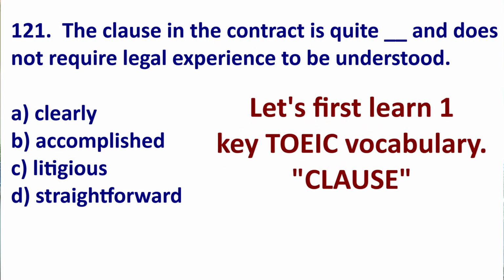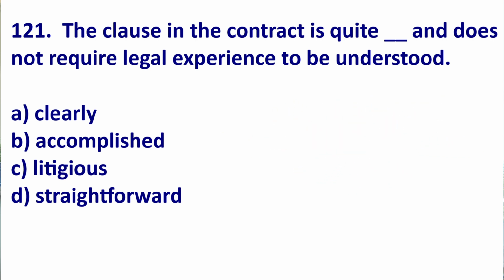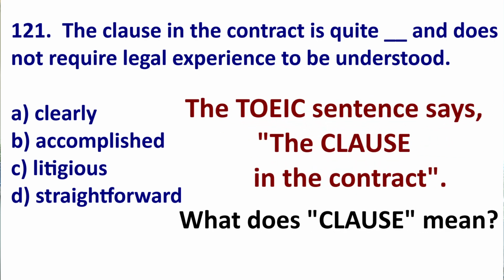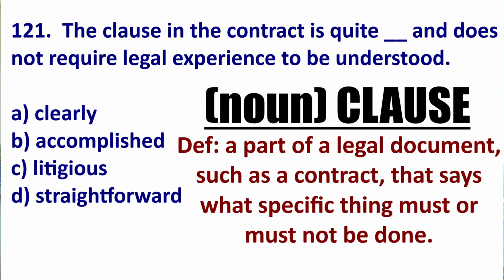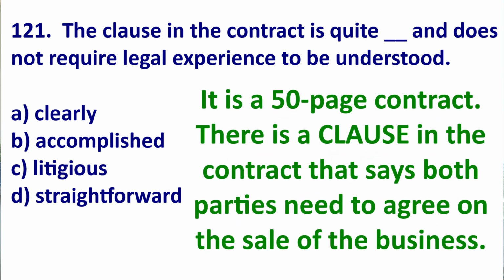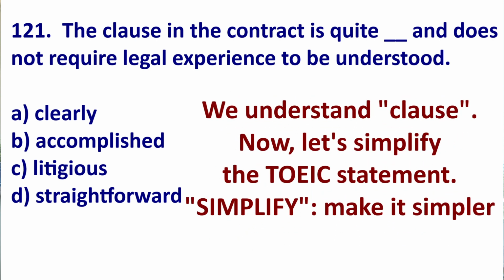Let's go over one key word in this TOEIC statement. It says the clause in the contract. Well, what the heck does clause mean? A clause is a part of a legal document, like a contract, that says a specific thing must or must not be done. So it's just a part of a contract. Here's an example. It is a 50-page contract. There is a clause in the contract that says both parties need to agree on the sale of the business. All right, so now we know what a clause is. We know that vocabulary. That's great.